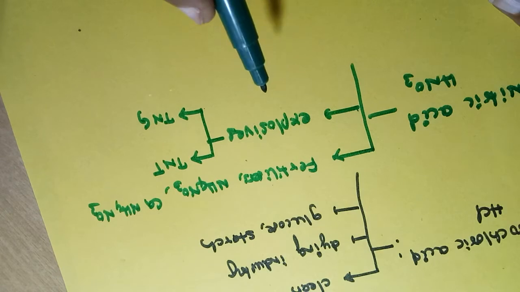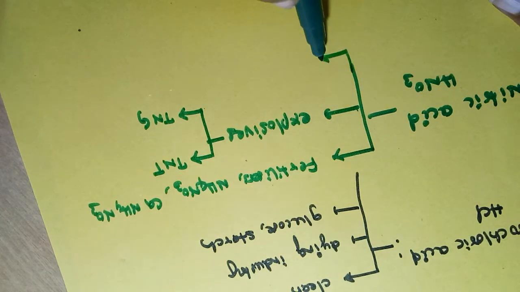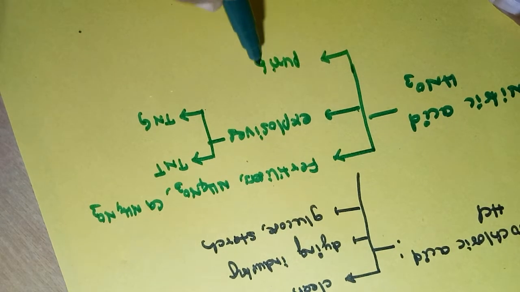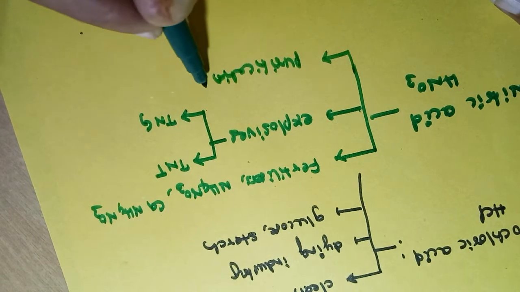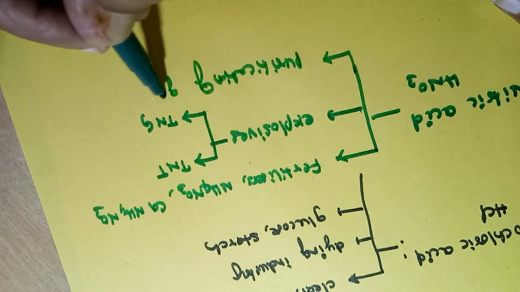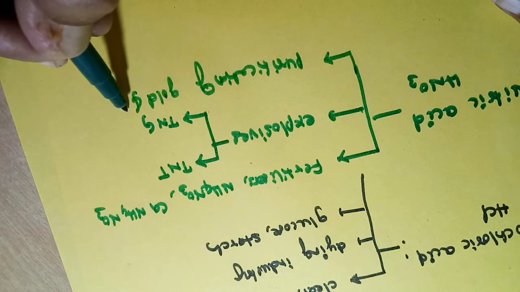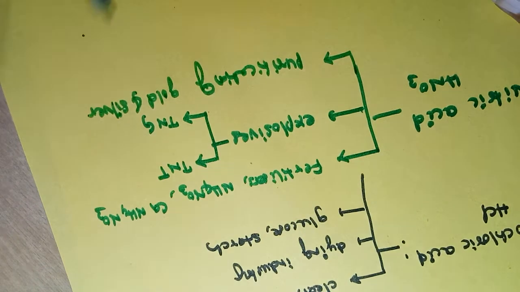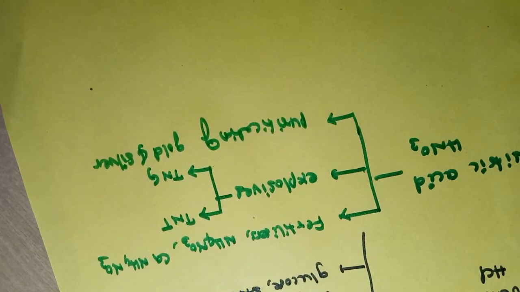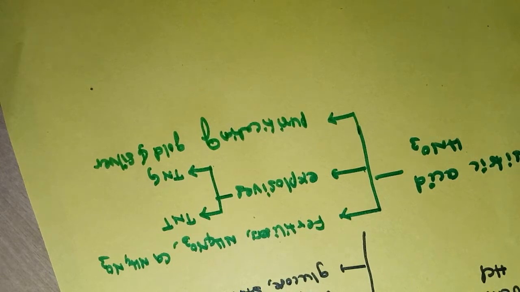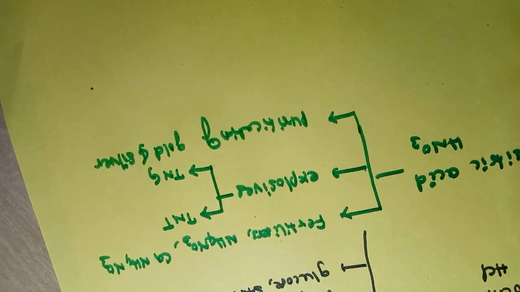It is also used in the purification of gold and silver. It is used to purify gold and silver from their ores or minerals. So these are the uses of nitric acid.